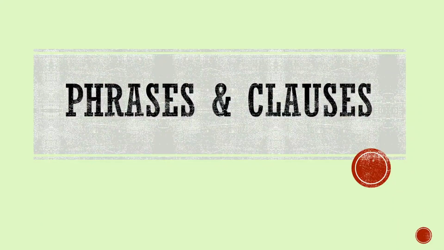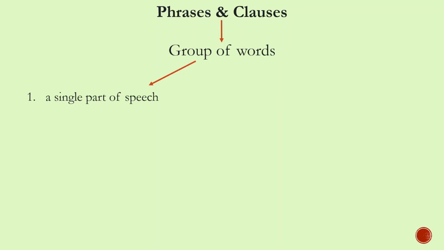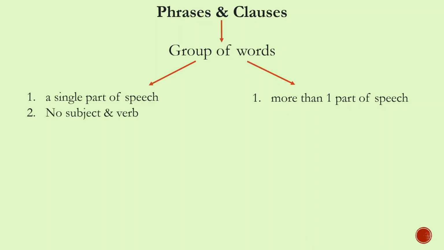Today, let's talk about phrases and clauses. A phrase or a clause is a group of words, but there are differences between these two. Let's see. Phrases form a single part of speech, whereas clauses have more than one part of speech in them. Phrases have no subject or verb, but clauses have got a subject, followed by a verb.